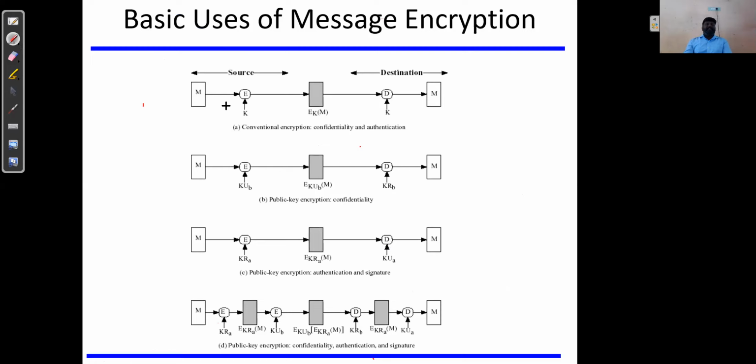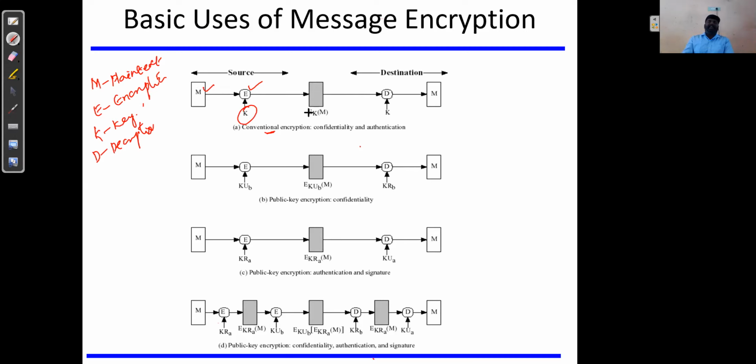I'll cover this part. Right now, the first thing is conventional encryption, which achieves confidentiality as well as authentication. See, there are different notations used in the diagrams. M stands for plain text, or the actual information which we are going to transmit, E is the encryption function, K is the key, and D is the decryption function.